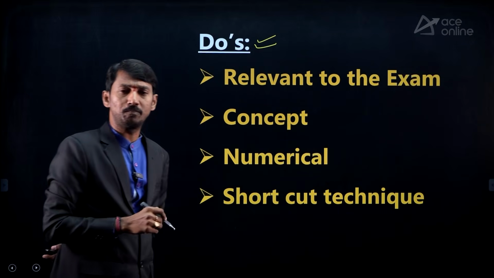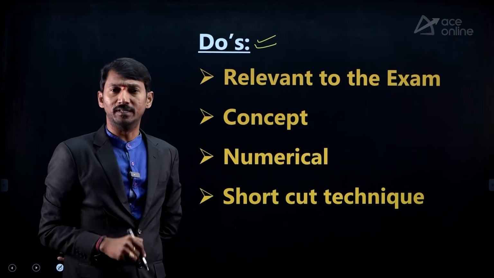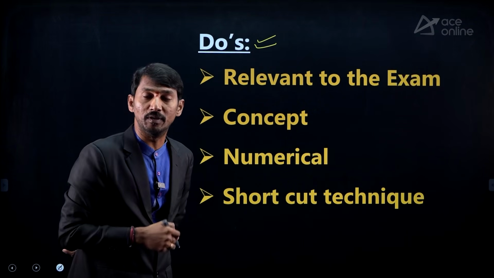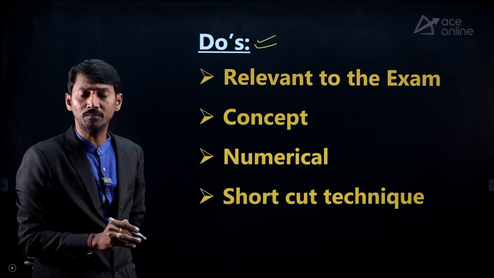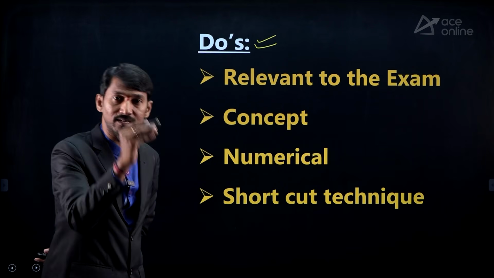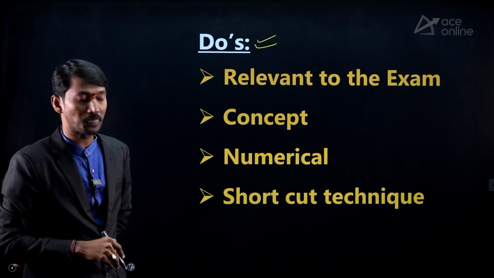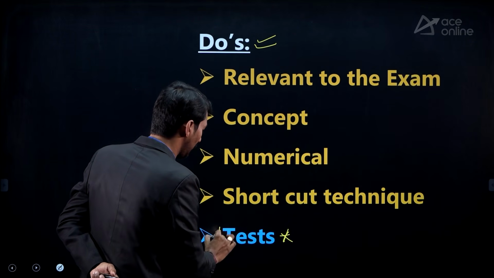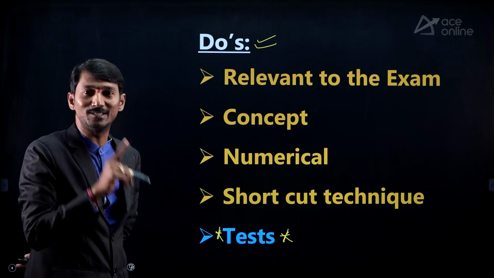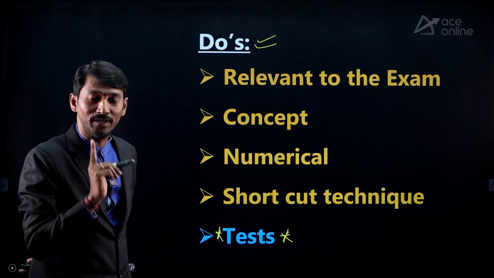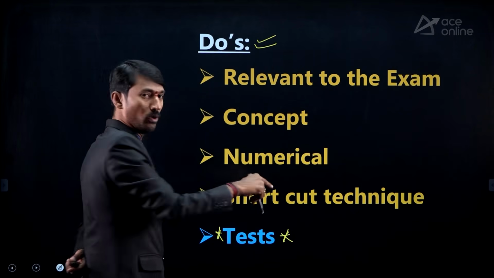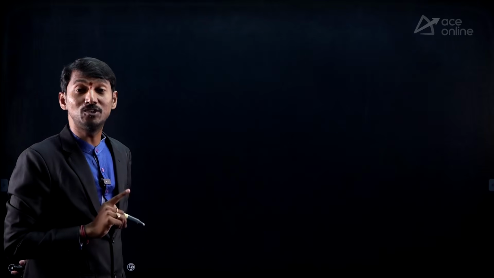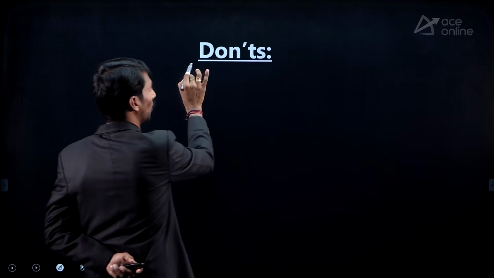Next one, shortcut techniques. Suppose one question is there. In one method, 3 minutes will be there. In another method, 30 seconds may be there. For a few questions, not every question. In those types of models, yes, practice those shortcut techniques. And then tests. All I told you, tests compulsory. These must be done in these 60 days of time. And very, very important thing is the do's, which we are supposed to do, but also which we are not supposed to do, that is the don'ts.